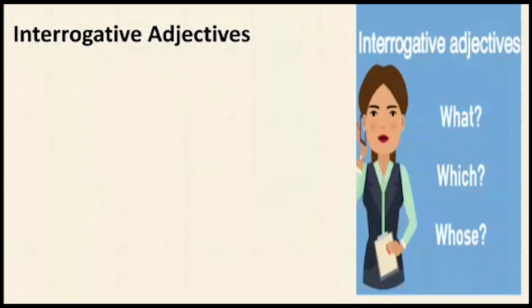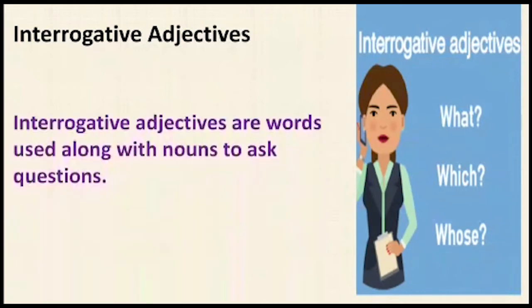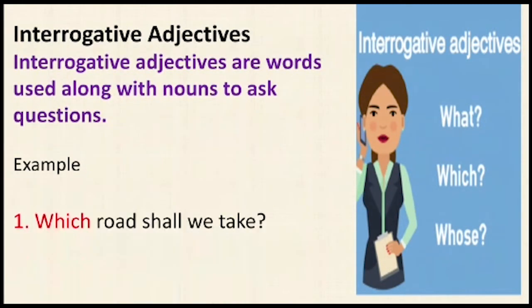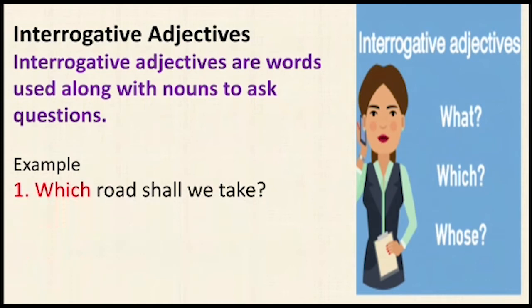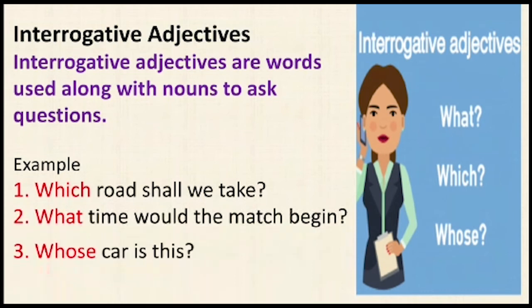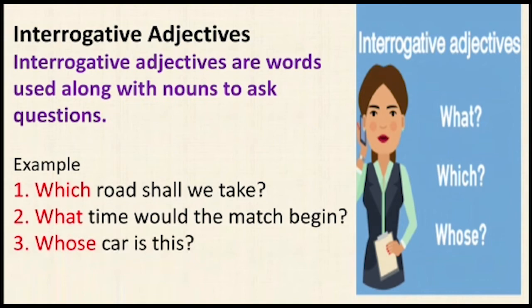Next we have interrogative adjectives. Let's see in the picture what is mentioned. Interrogative adjectives: what, which, whose. Yes, remember these 3 interrogative words. Interrogative adjectives are words used along with nouns to ask questions. Example: which road shall we take? Next, what time would the match begin? Whose car is this? So children, these highlighted words are used as interrogative adjectives.